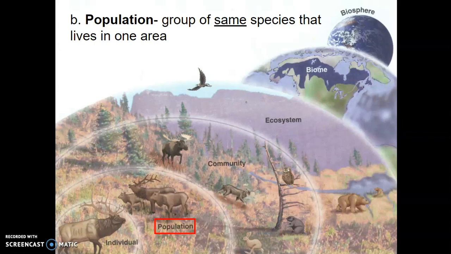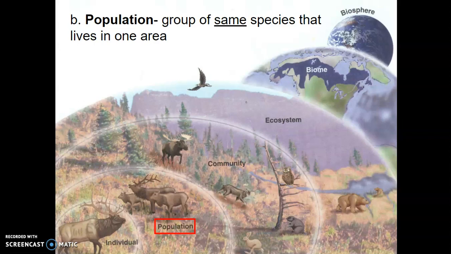Now, a lot of times we hear population related to like humans. How many humans live inside of an area? But think about how that term fits. We're counting the number of the same species that lives in one area. So you might could say, what's the population of Wedowee, Alabama? That would give us a group of the same species, humans, that live in this one given area, okay? So if we're looking at wildlife, let's just say, a population, all of them have to be the same species.